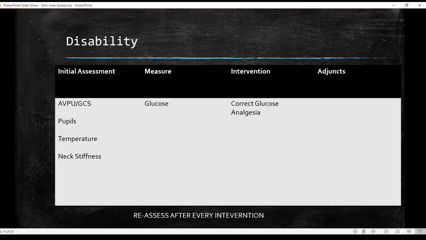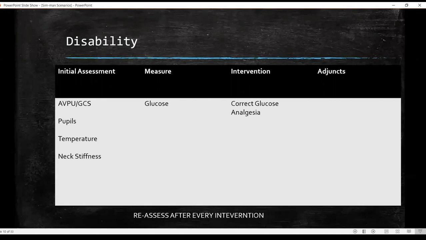Here you have to remember one thing, and this is the most important one. Do not forget to check for glucose, because again, hypoglycemia is a life-threatening emergency. Decreased level of consciousness due to decreased blood glucose can be corrected quickly, either by oral or infused glucose, and that should be done here.